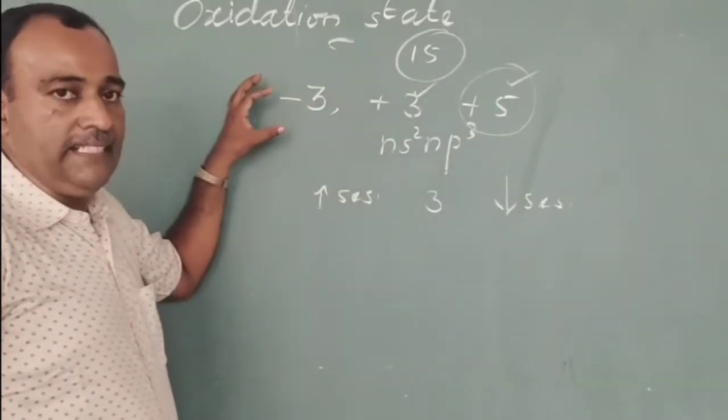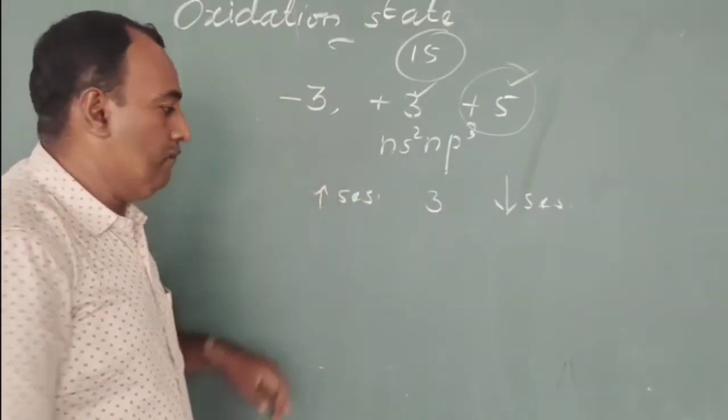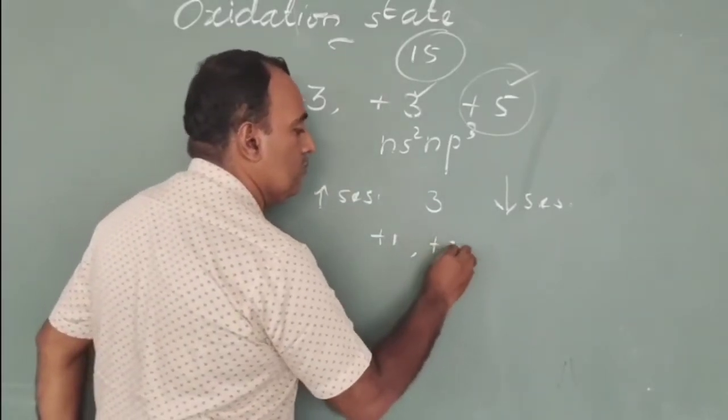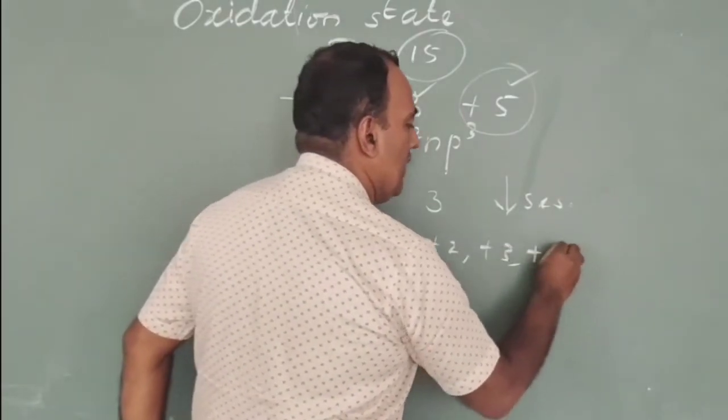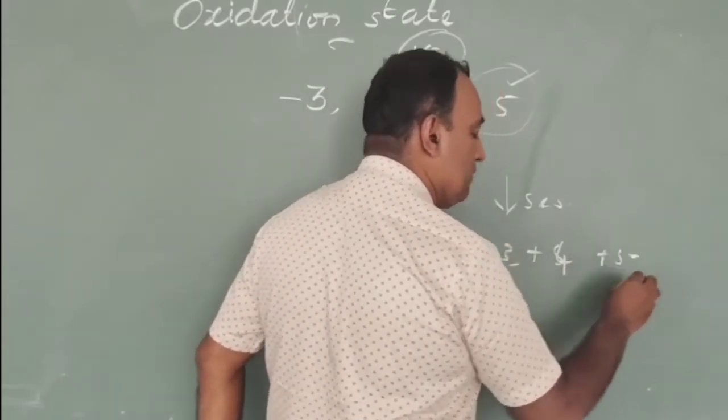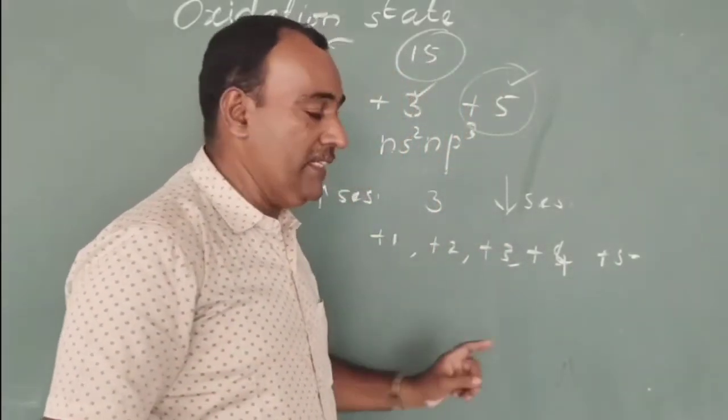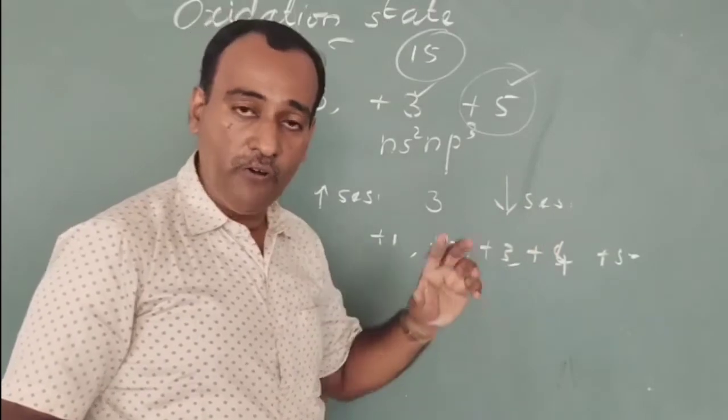Moreover, nitrogen forms +1, +2, +3, +4 and +5 oxidation states when it reacts with oxygen.